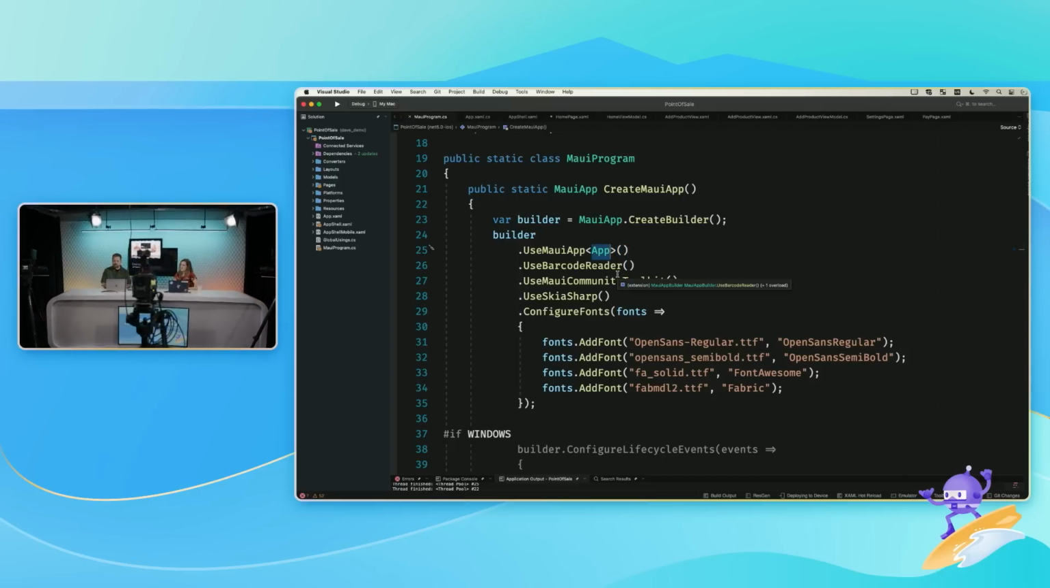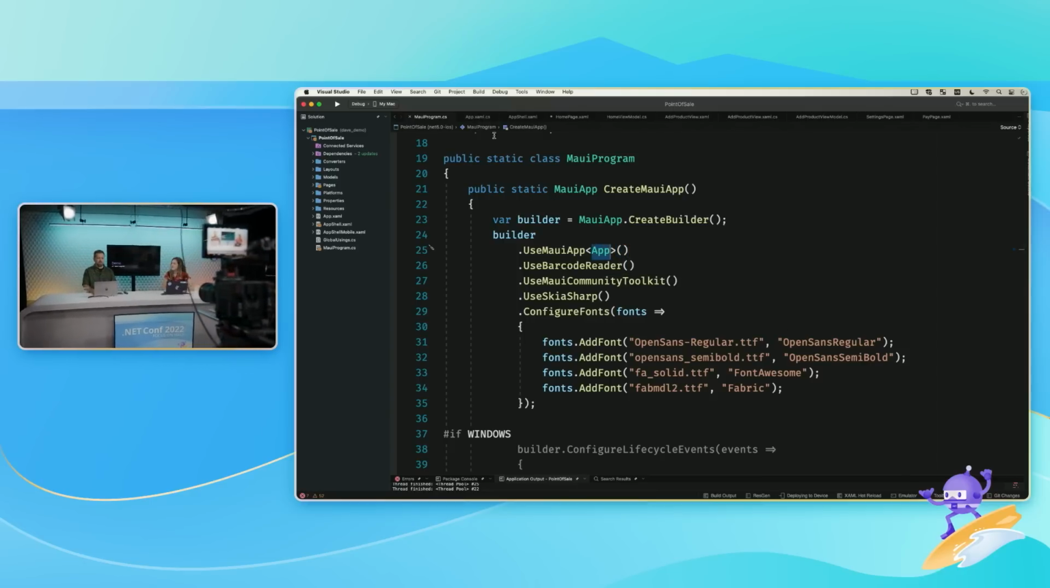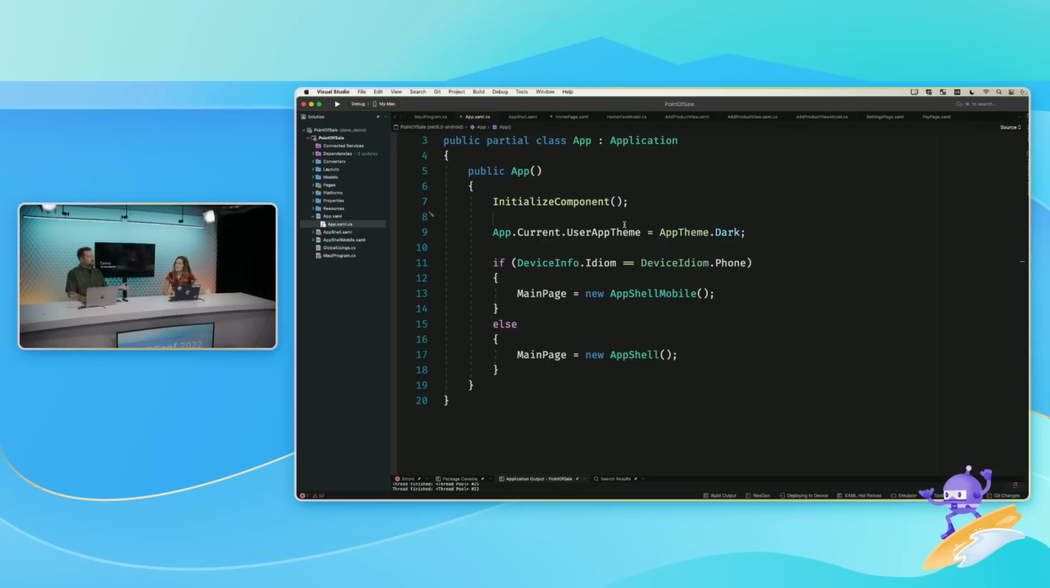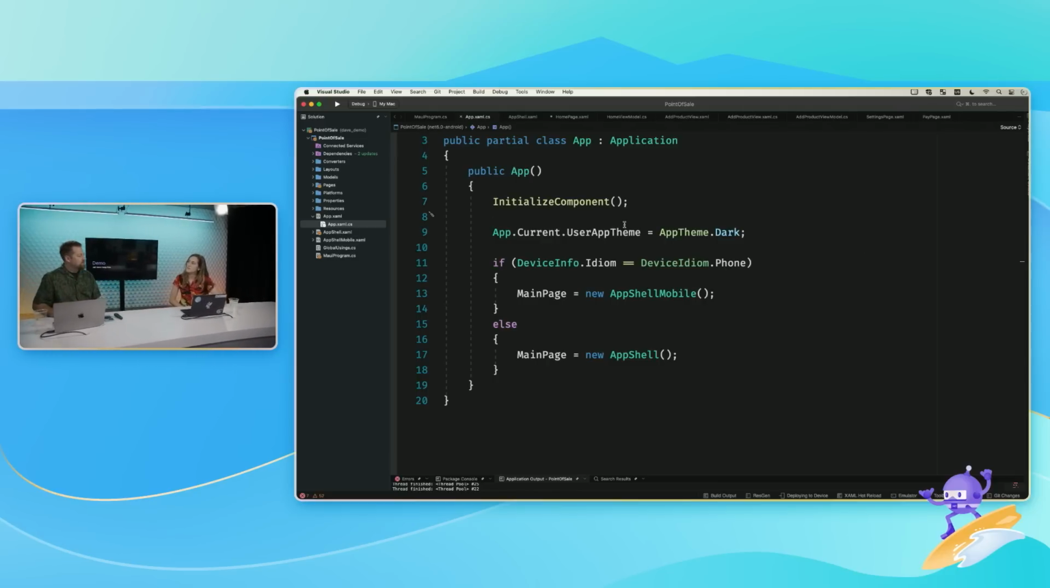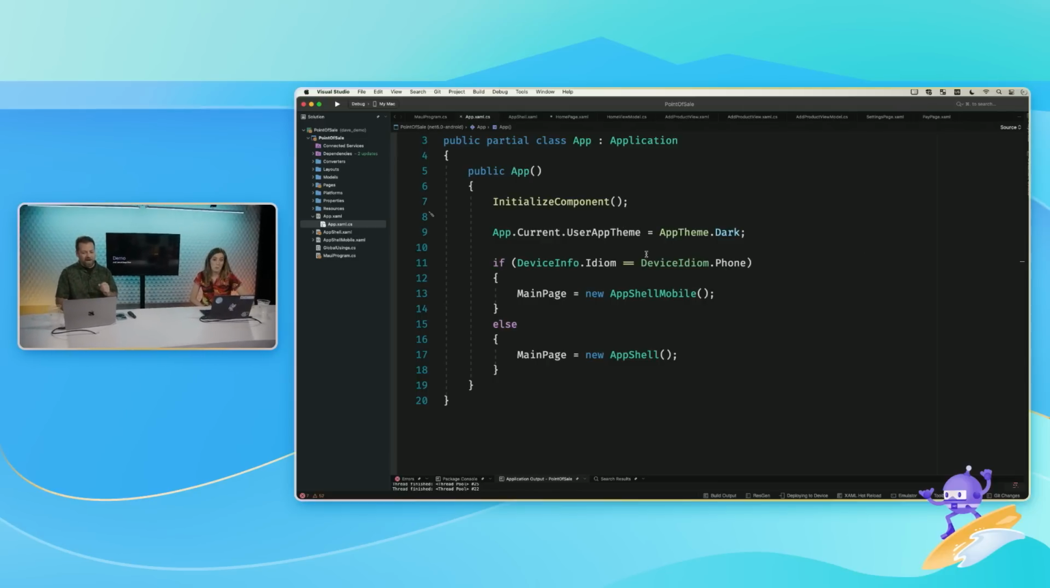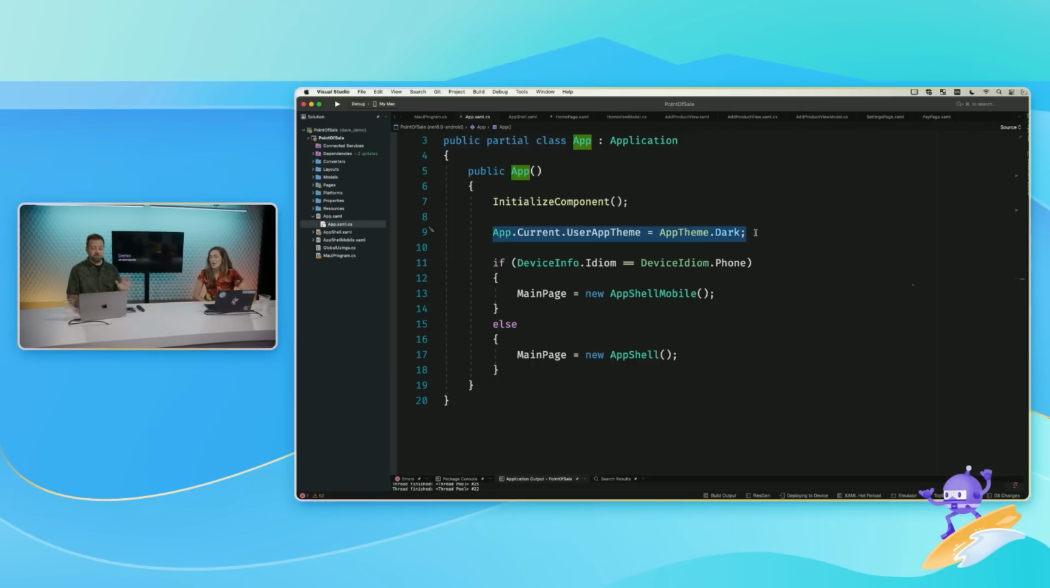I've got a lot to show. I've got a lot of tabs. If I go into the app, you noted that I had an app shell for the desktop and for mobile. Let me show you how I did that and why. Firstly, I'll call attention to the user app theme. We do have dark and light modes, but I'm not giving anybody options on this app. I love the way it looks. We're going dark all the way.